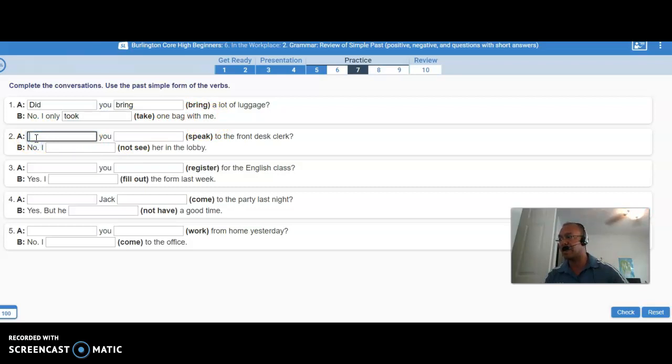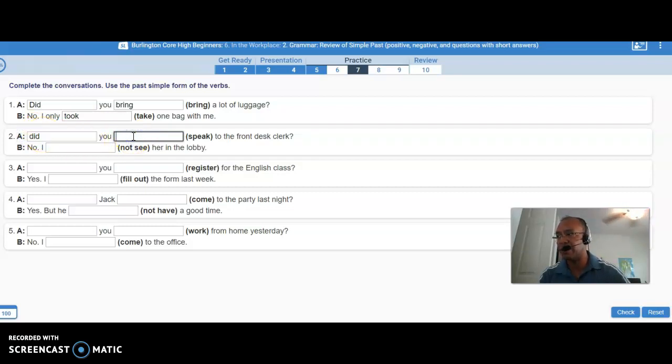The next conversation says, you to the front desk clerk to speak, right? Did you do it? So the past tense will be did. Did you spoke or did you speak? Correct. Did you speak? Why? Because you have did.